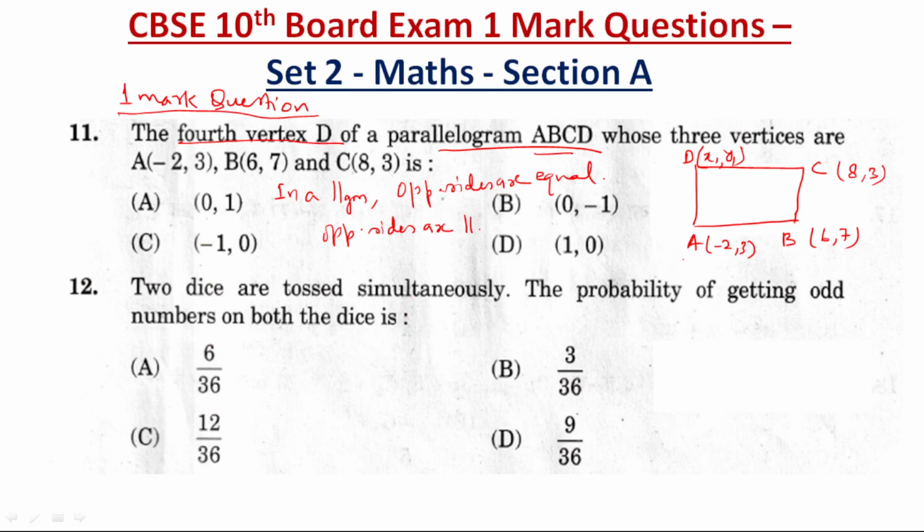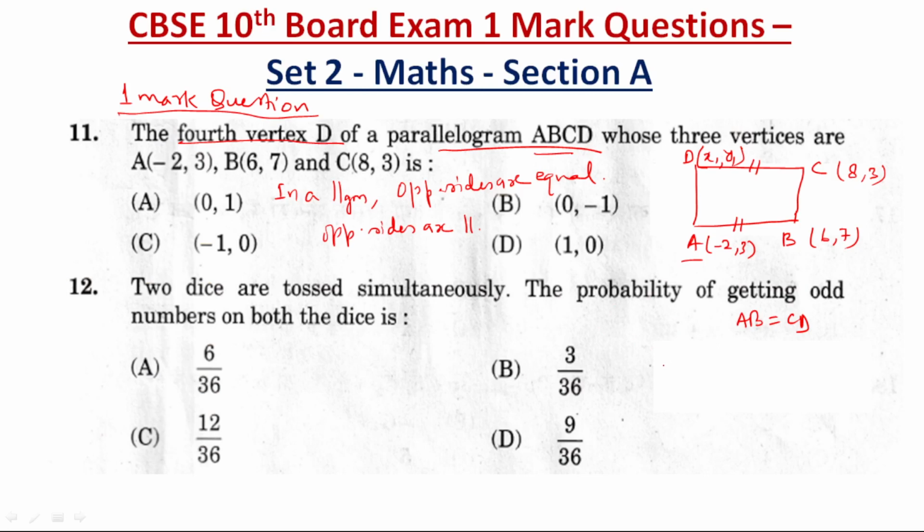Now we are already given three vertices. It means AB will be equal to CD as per the definition. Of course, AB will be equal to CD.